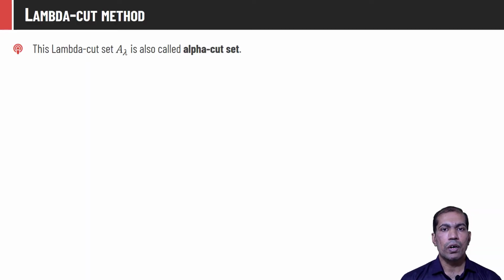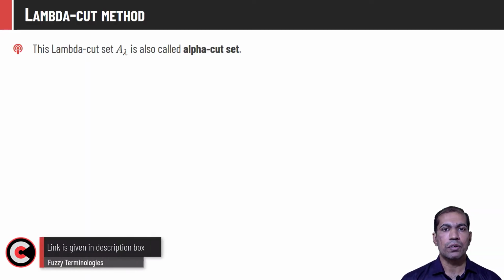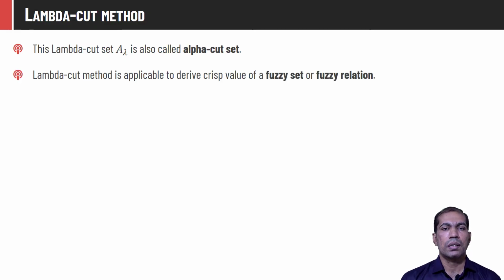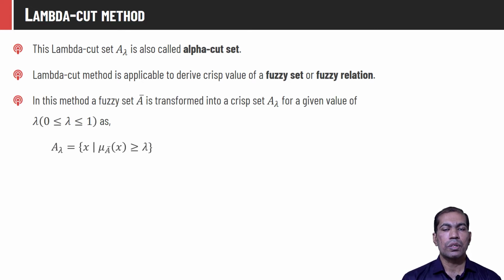I recommend you watch the fuzzy terminology video before you proceed here, because the concepts of lambda cut or alpha cut I have already explained in that video. This is quite a simple method. It is used to convert a fuzzy set or fuzzy relation into a crisp set or crisp relation. It is also known as the alpha cut set method. It simply applies some threshold to the fuzzy set and converts it into the crisp set.